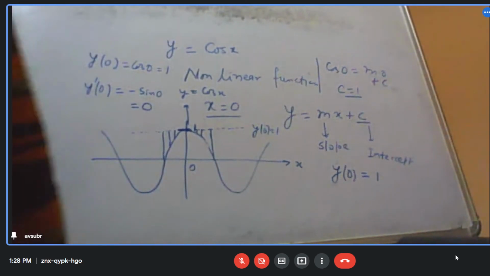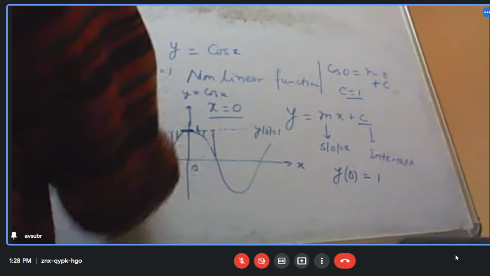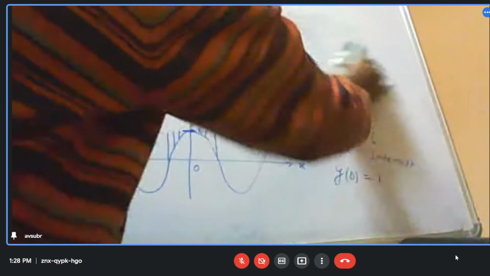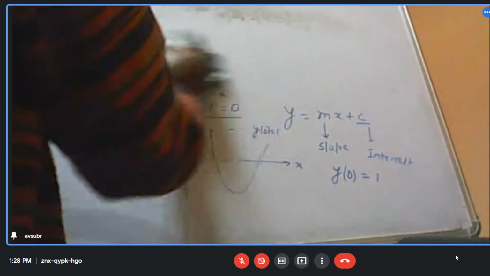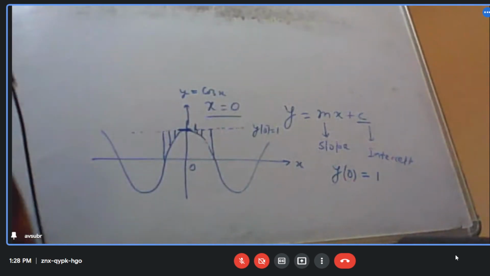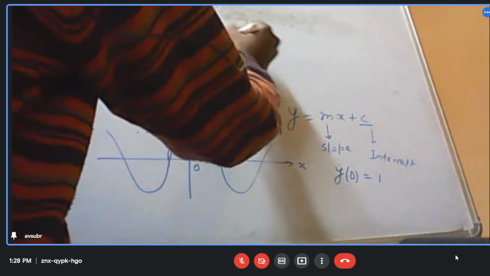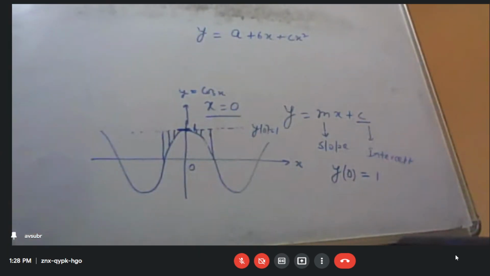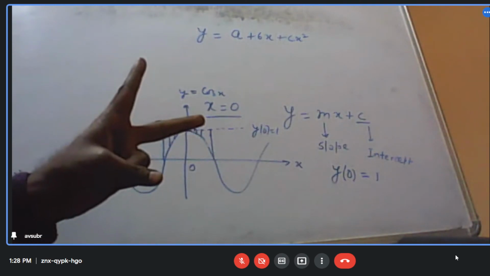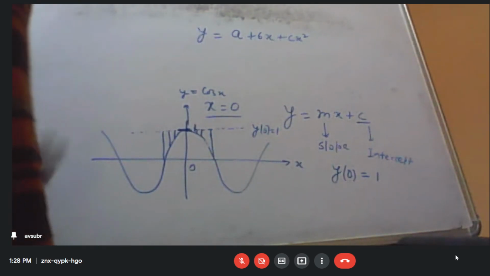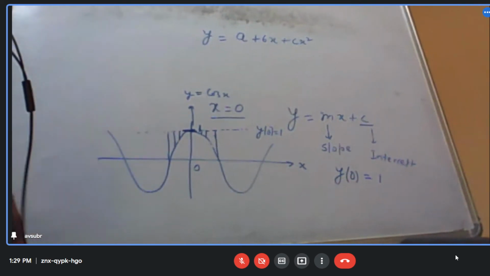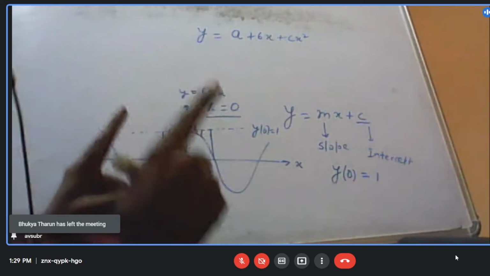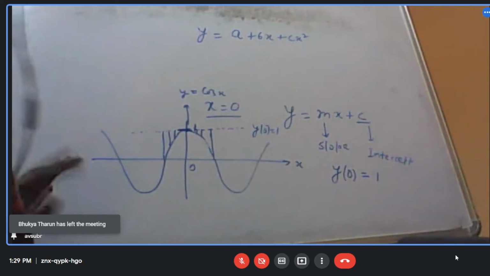Now what I do is that I take a quadratic equation. So what is the quadratic equation? a plus bx plus cx squared. This is a polynomial of degree 2. Now let us see what happens. I have already told you, I know the value of y at x equal to 0. That's all.